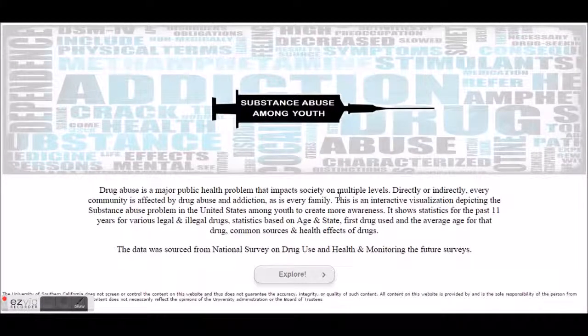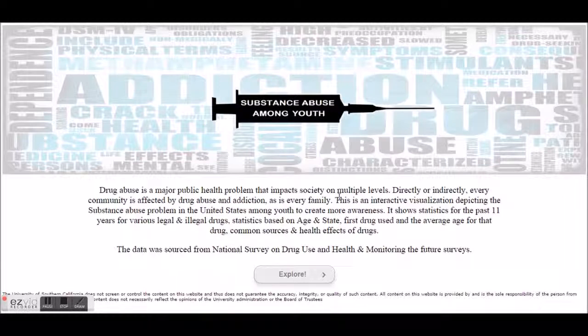This is a presentation of a visualization dashboard titled Substance Abuse Among the Youth. Drug abuse is a major public health problem that impacts society on multiple levels. This interactive visualization depicts the substance abuse problem in the United States among the youth to create more awareness about